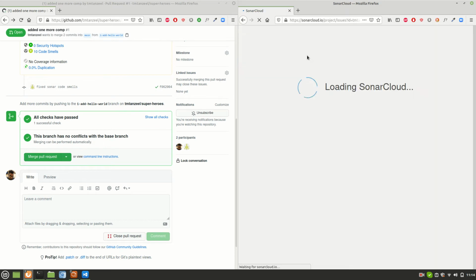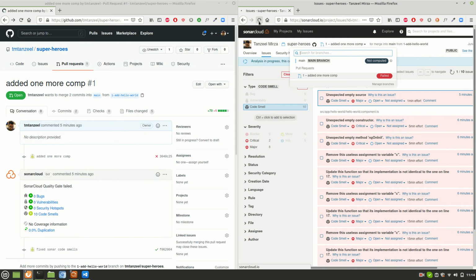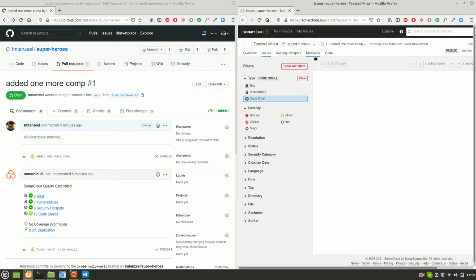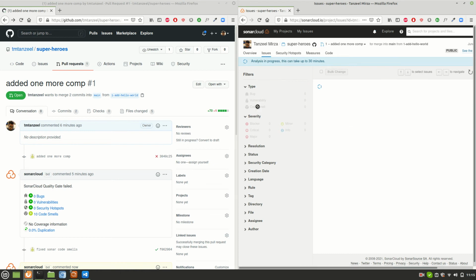But I think I'll go back to the SonarCloud and this should run. Let me refresh it once more and see why it is stuck. Okay, analysis. I didn't see this thing. Analysis is in progress. This can take up to 30 minutes. That's okay. So analysis is in progress right now, and we could not find any results matching the selected criteria. That means there are no code smells. Code smell is 0. No issues.